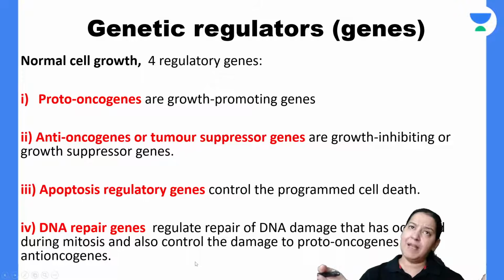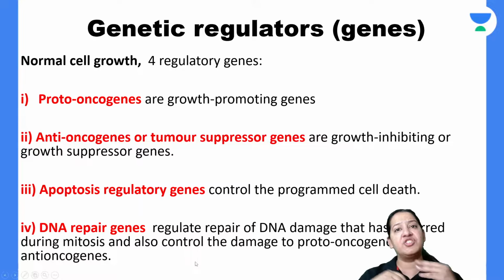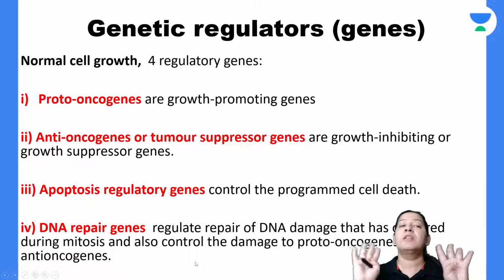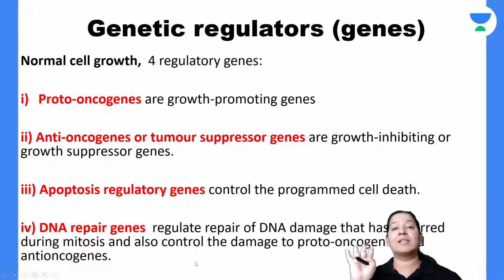Now let me come to the genetic regulators, the genes, and the molecular mechanism of how cancer occurs. There are a total of 4 genes. Now listen to it like a story. I'm going to teach you a very interesting story today.